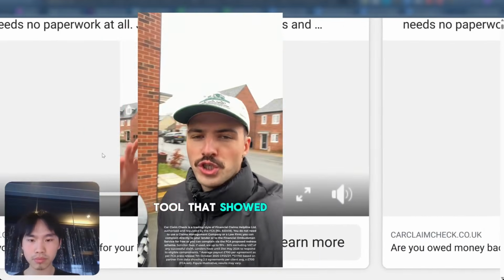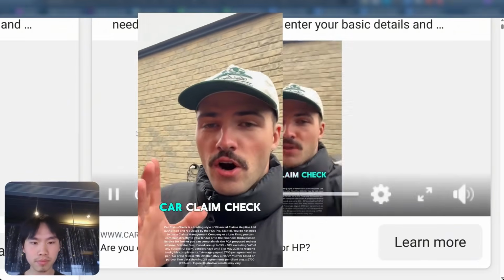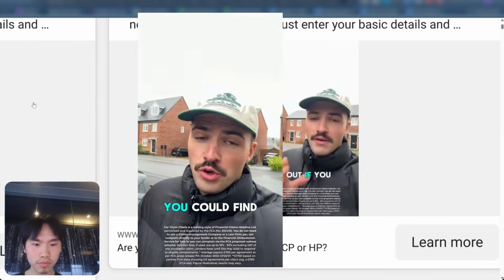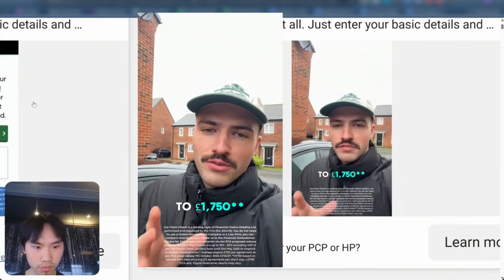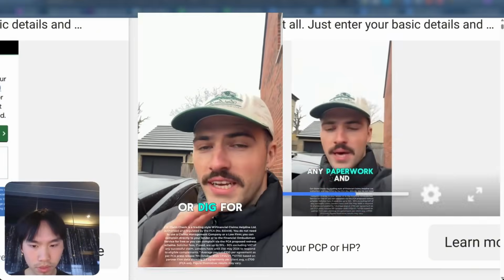Imagine there was a tool that showed you every car you've had on finance and what you could be owed. Well, there is, and it's called Car Claim Check. In just 60 seconds, you could find out if you are owed up to £1,750. There's no need to remember any registration plates or dig for any paperwork.